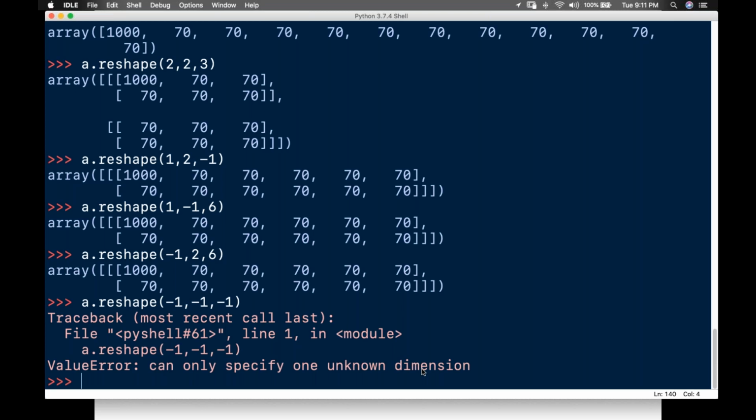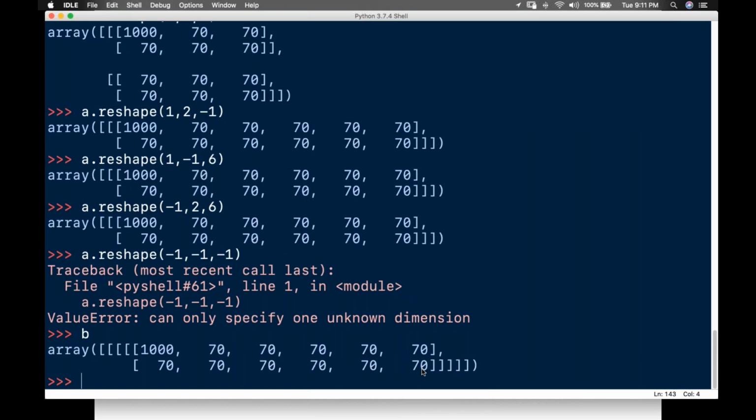Okay, now look here, guys. I have 5 dimensions here. This concept is called what? Flattening the array. What does this flattening mean?